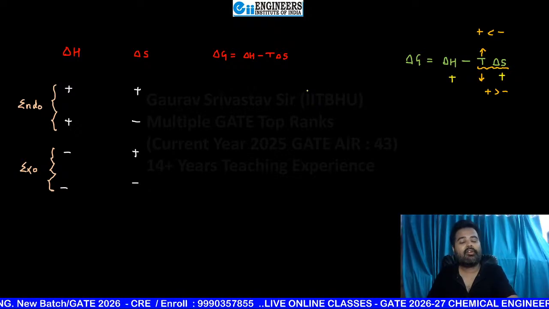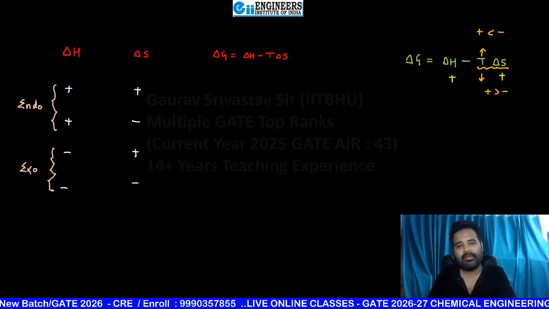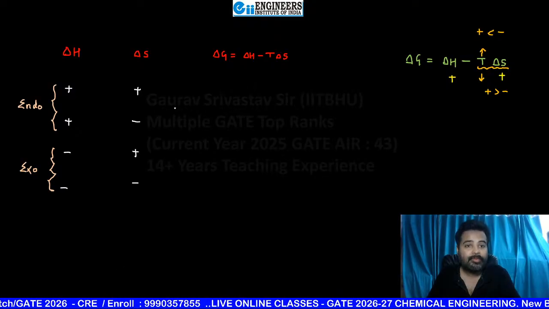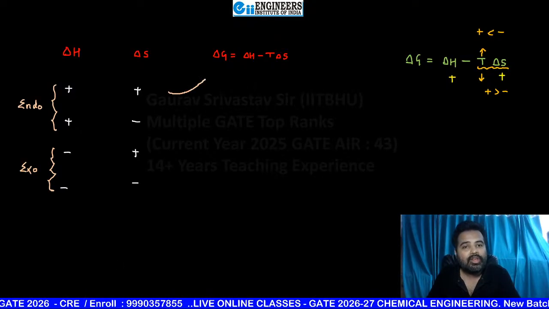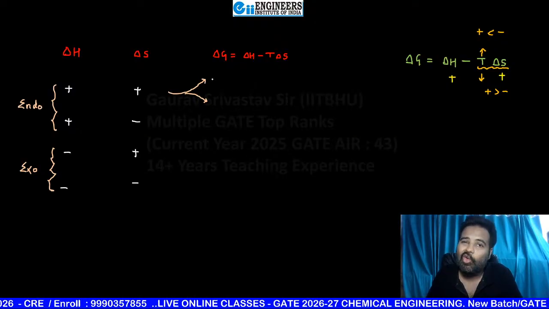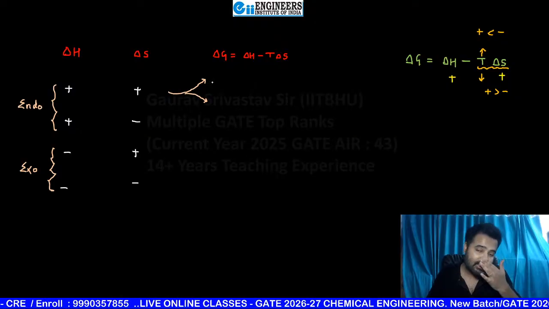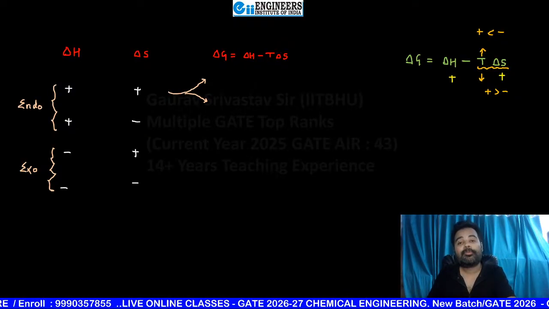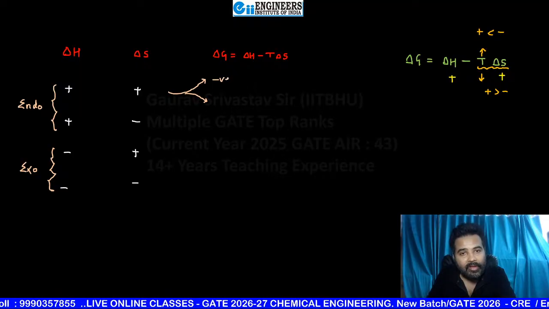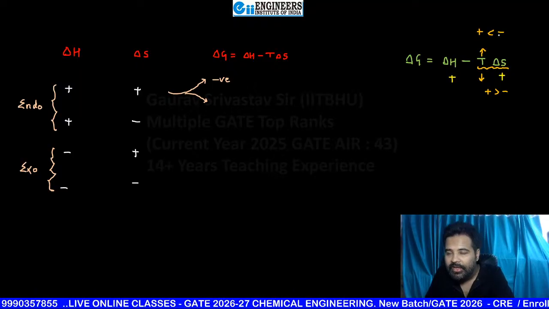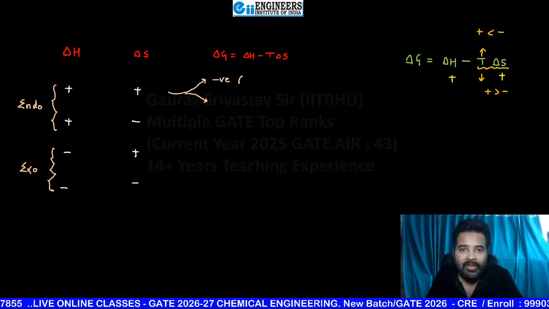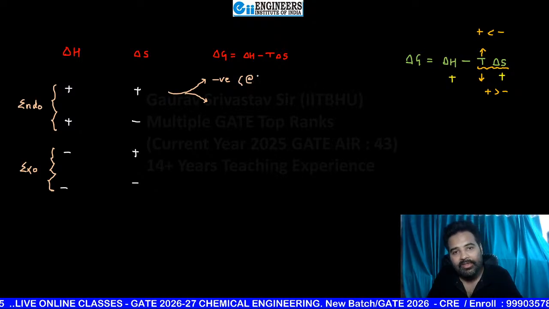That means here we can give two conclusions. See, here you can give two better conclusions. So, my dear student, conclusion number one is at low temperature and at high temperature, you can give two conclusions. The sign will be negative. See, the negative sign is when T is more. That means it will be negative at high temperature.